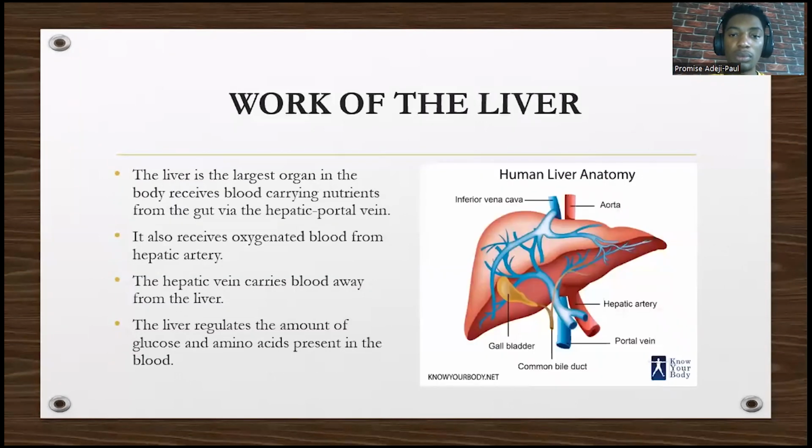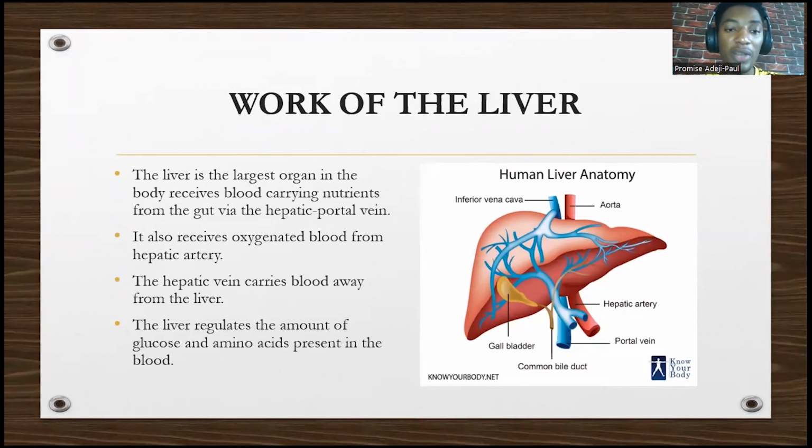Take note of that. So what's the work of the liver? The liver has a lot of functions. You won't even believe it, a lot of functions. The liver is the largest organ in the body. Actually, it's the largest organ inside the body. The largest organ in your body overall is actually your skin. It's a fun fact, you don't need that.